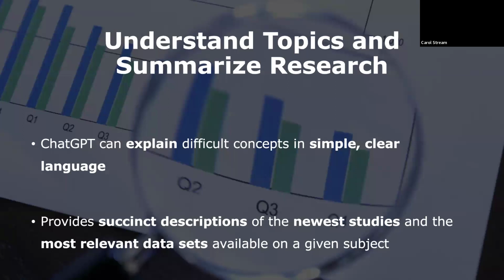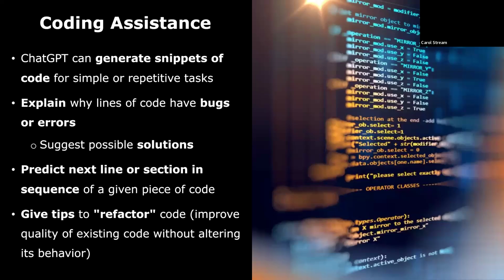ChatGPT can also explain different concepts using simple and clear language, including succinct descriptions of the newest studies and most relevant data sets available on a given subject. Additionally, ChatGPT can generate small snippets of code for simple or repetitive tasks, explain why lines of code have errors or bugs and suggest potential solutions, predict the next line or section in sequence after a given piece of code, and provide tips to refactor or improve the quality of existing code without altering its behavior.